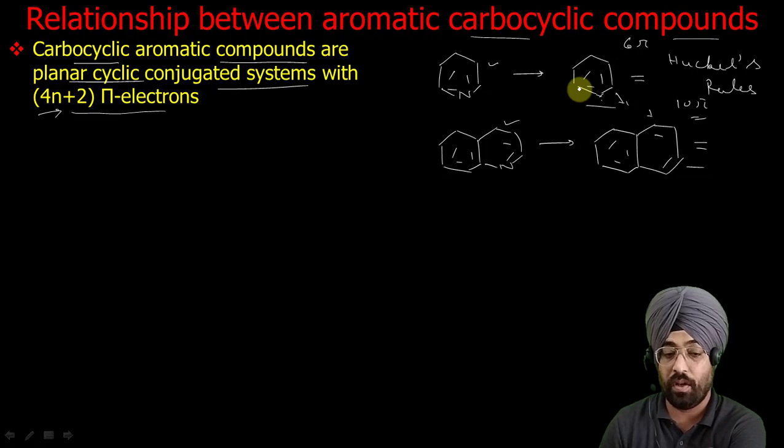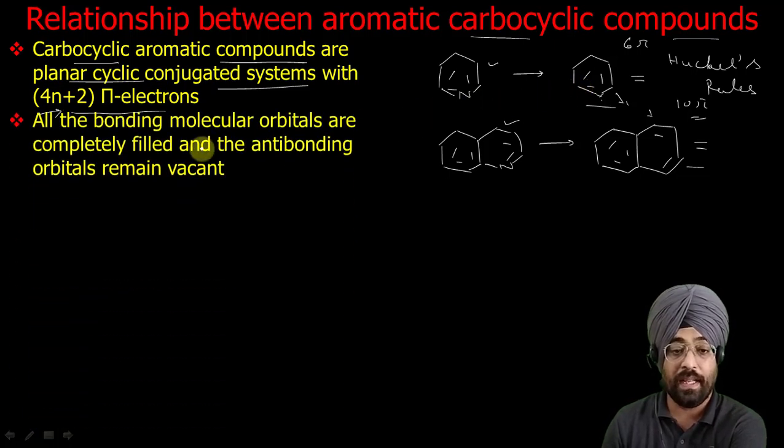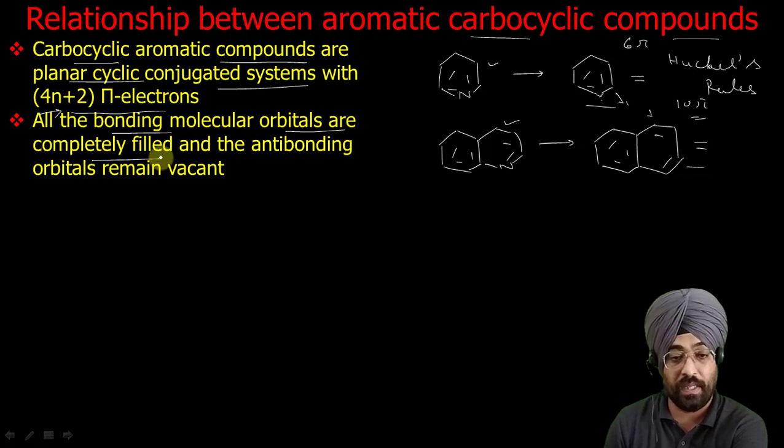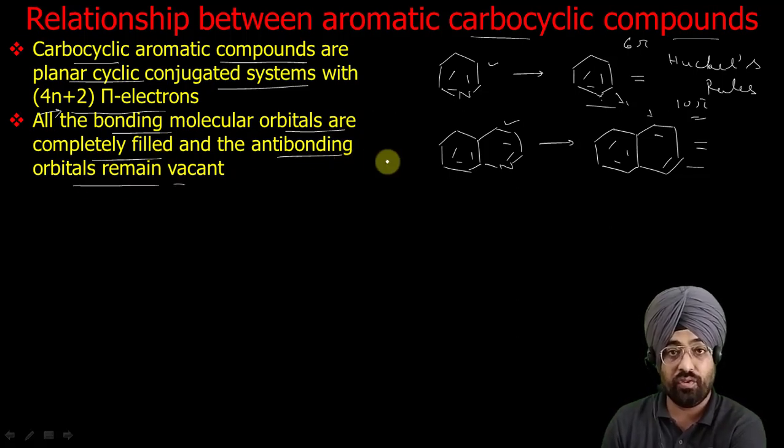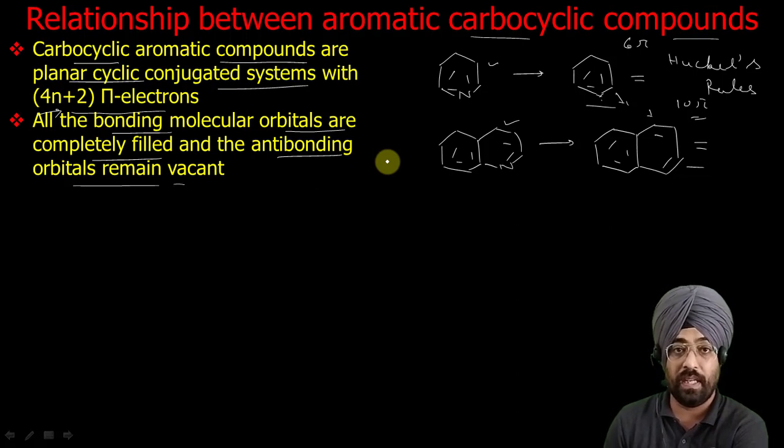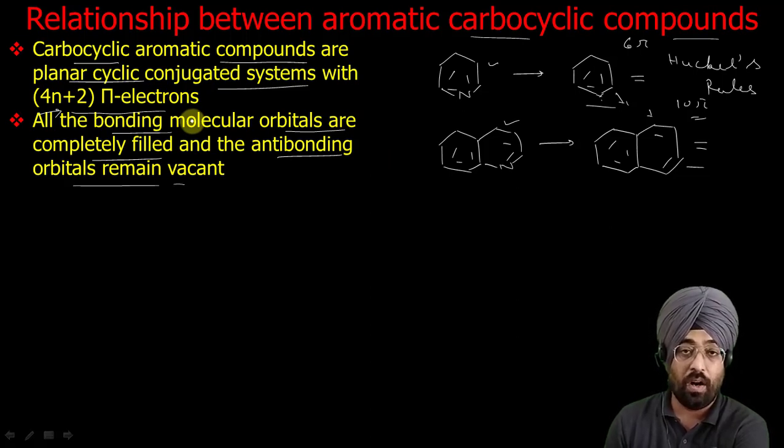So generally they follow Huckel's rule. In these compounds, all the bonding molecular orbitals are completely filled, and the anti-bonding orbitals remain vacant. If you study their molecular orbital properties, while filling electrons it was observed that those compounds which were aromatic have all the electrons in bonding molecular orbitals, whereas all the anti-bonding orbitals remain vacant.